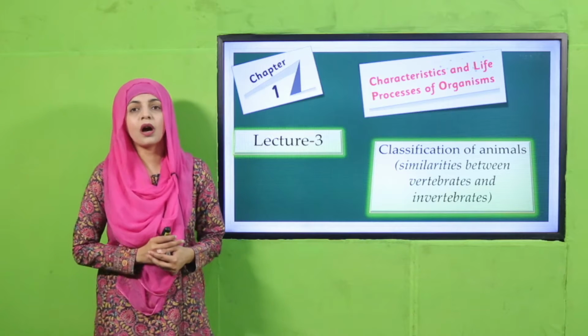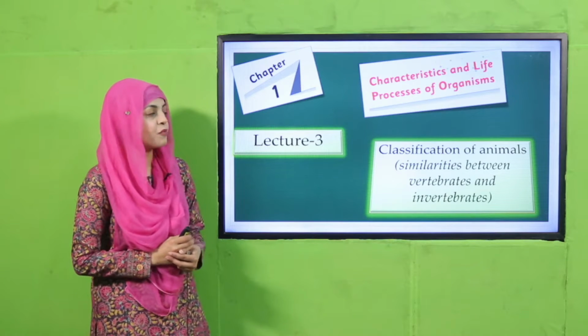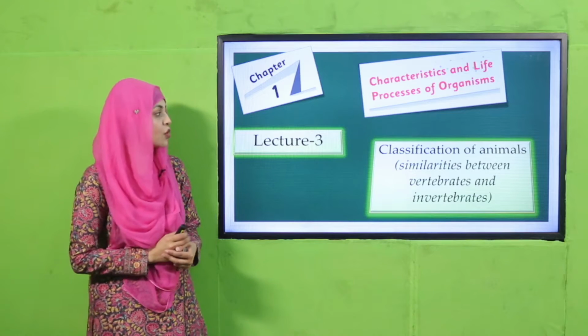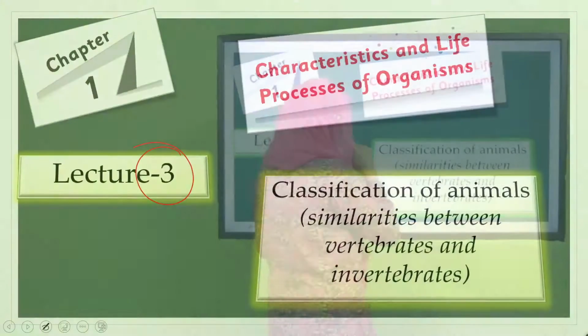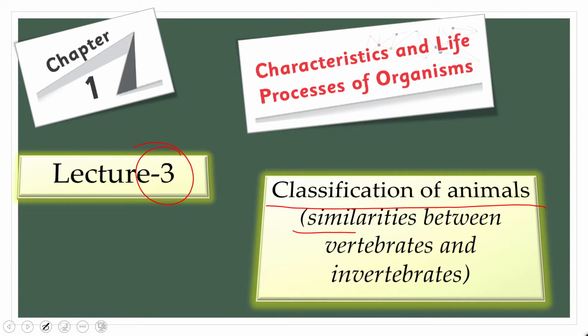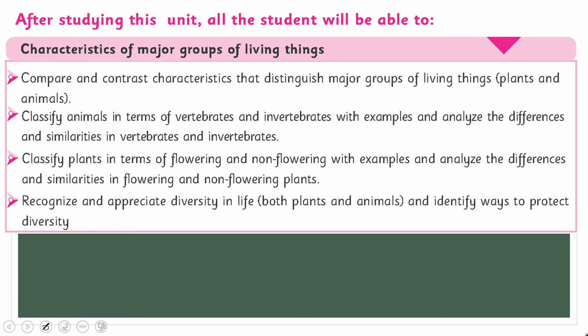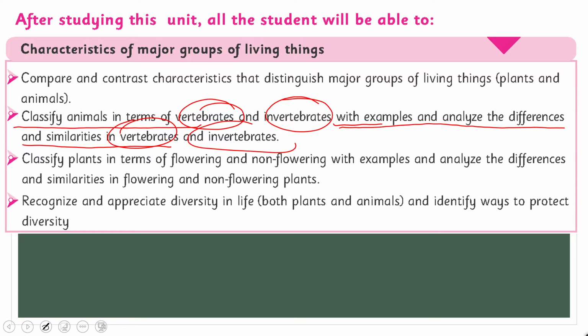My dear students, as you know, we are on chapter number 1, characteristics and life processes of organisms. Today I will deliver lecture number 3, and all the students will be able to classify animals, their similarities between vertebrates and invertebrates. Let's quickly look at today's student learning outcome: by the end of today's lecture, all the students will be able to classify animals in terms of vertebrates and invertebrates with examples and analyze the differences and similarities in vertebrates and invertebrates.